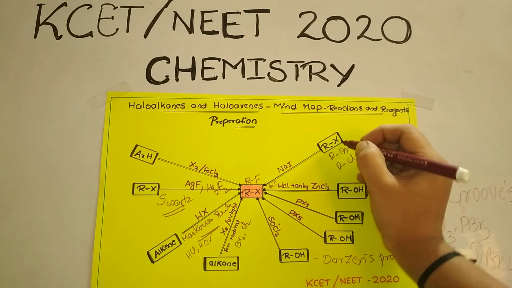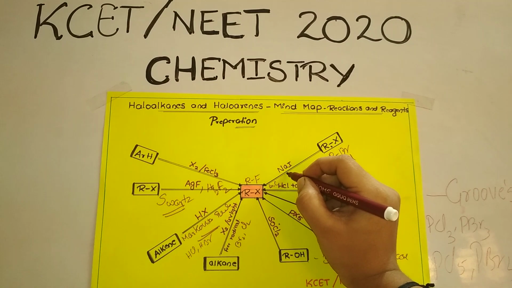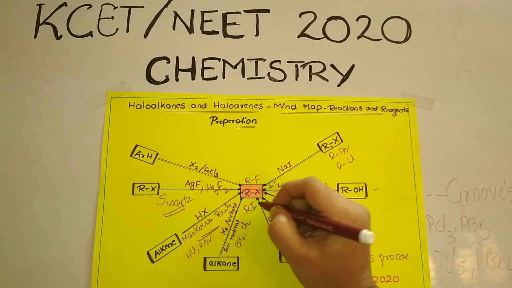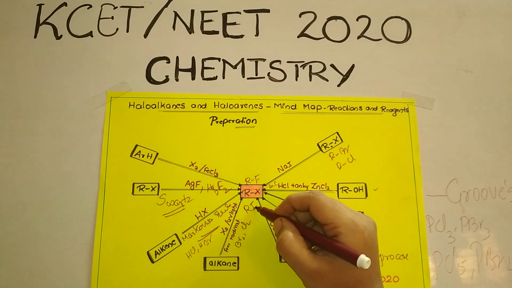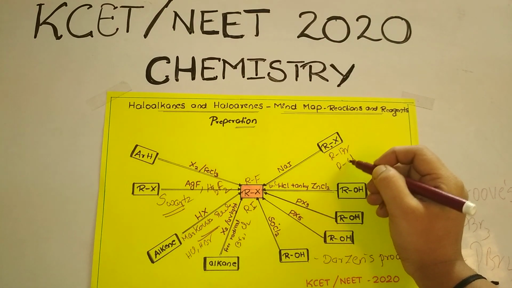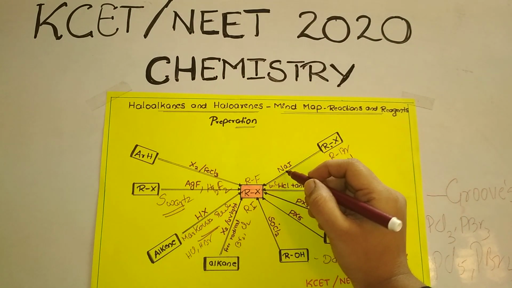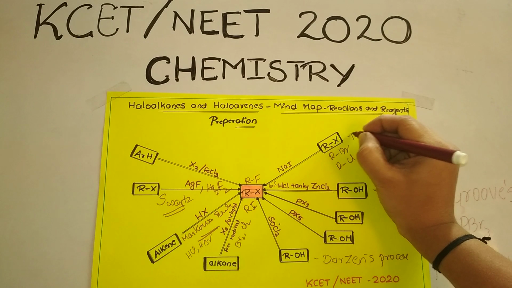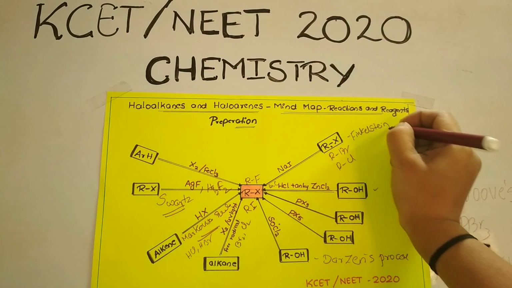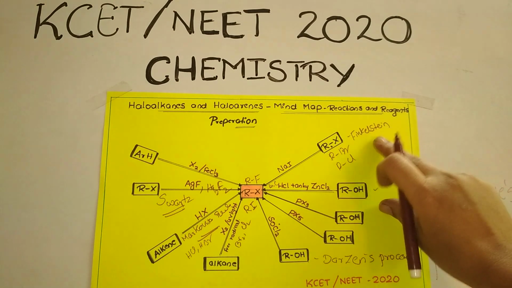When these alkyl halides are treated with sodium iodide, what am I going to get? The compulsory product I am going to get is RI, that is alkyl iodide, prepared from any of the alkyl halides when treated with sodium iodide, and this reaction is called what? Finkelstein reaction. This reaction is called Finkelstein reaction.